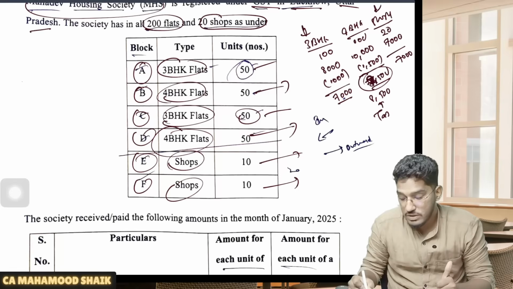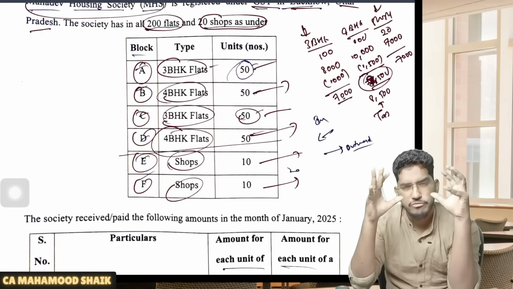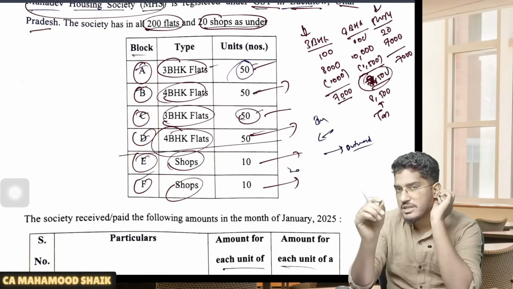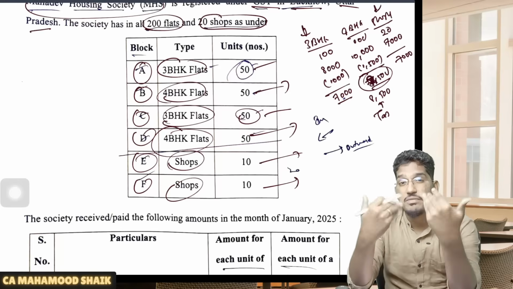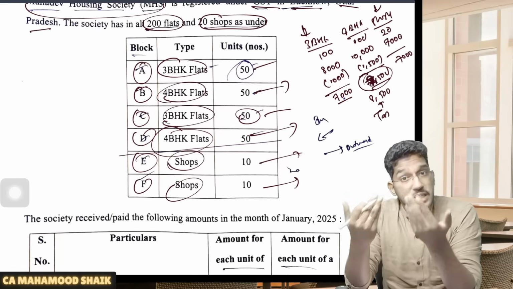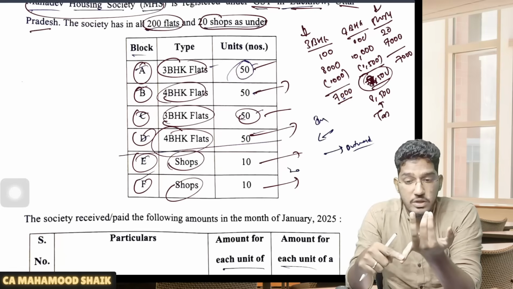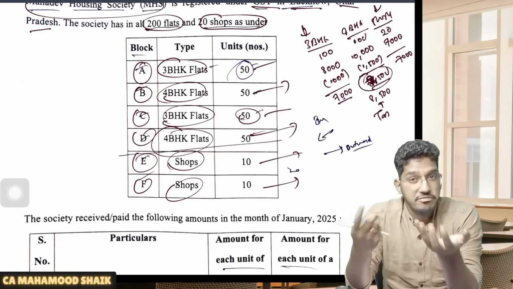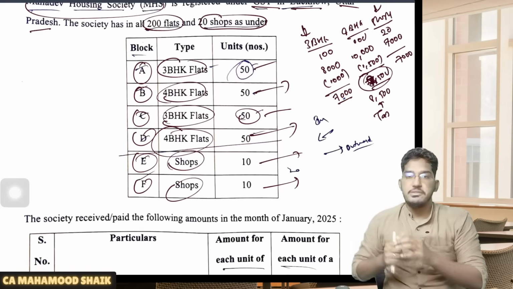Now you all will say, sir, it is a shop, no? But if you literally read the provision, they say that the services provided by way of a residential welfare association to its members. Whether the member is a commercial property owner or the owner of a flat, they are not so specific.